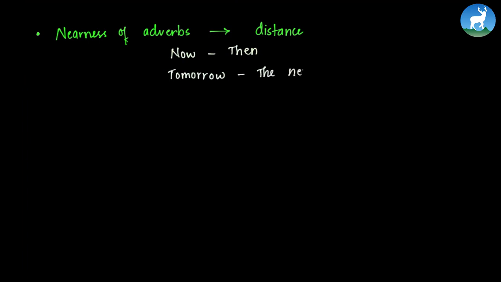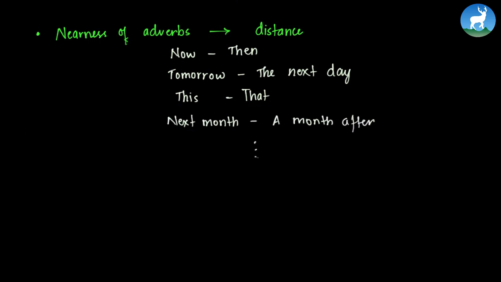Now while changing a sentence from direct to indirect speech, we need to remember that we need to change the nearness of adverbs. So the nearness of adverbs must be changed to those of distance. So for example, now is converted to then. Tomorrow is converted to the next day. This is converted to that. Next month is converted to a month after, and so on. So the nearness of adverbs must be converted to those of distance.